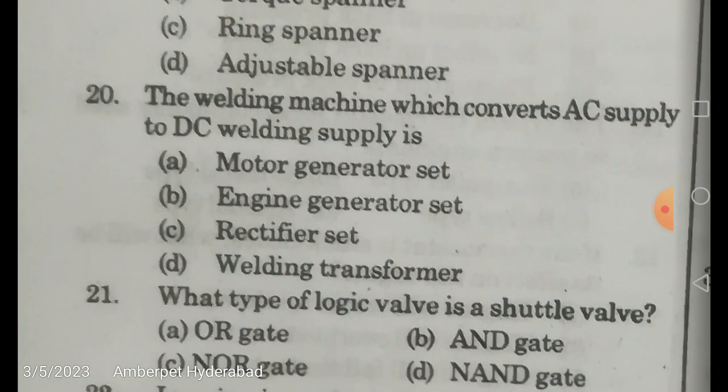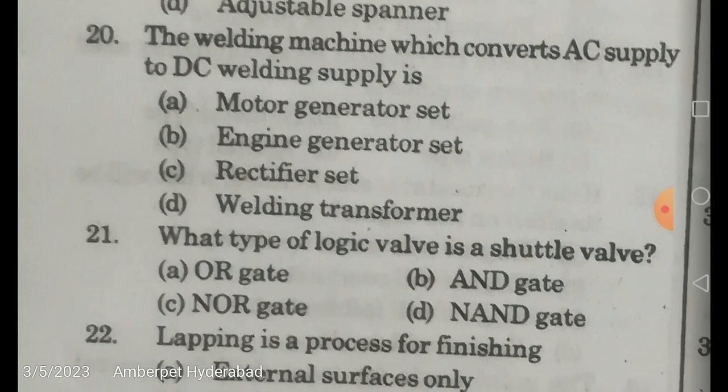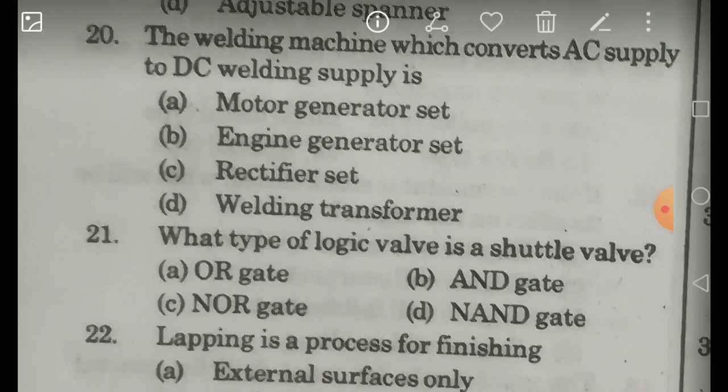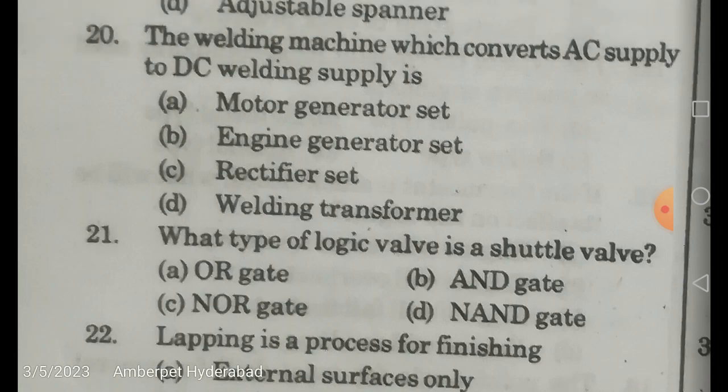Right. The welding machine which converts AC supply to DC welding supply is it motor generator set, engine generator set, or rectifier set, or welding transformer? Transformer, actually there are two types of transformers: step up transformer and step down transformer. Step up transformer increases the voltage from primary to secondary coils. Step down transformer decreases the voltage from primary to secondary coil. Right, it is actually the rectifier. Rectifier is meant for converting AC to DC.